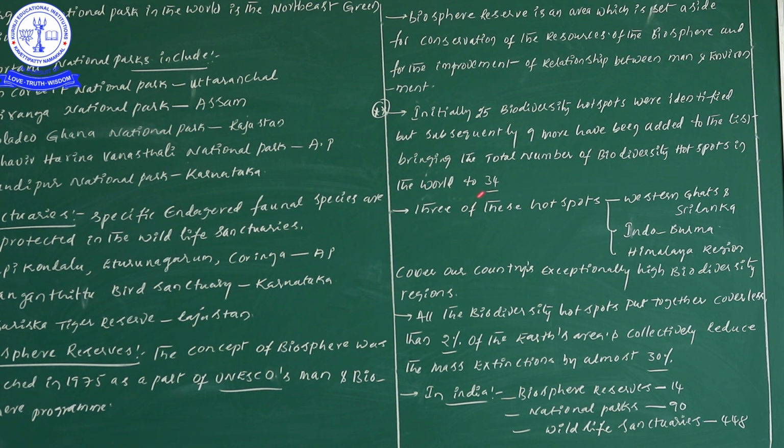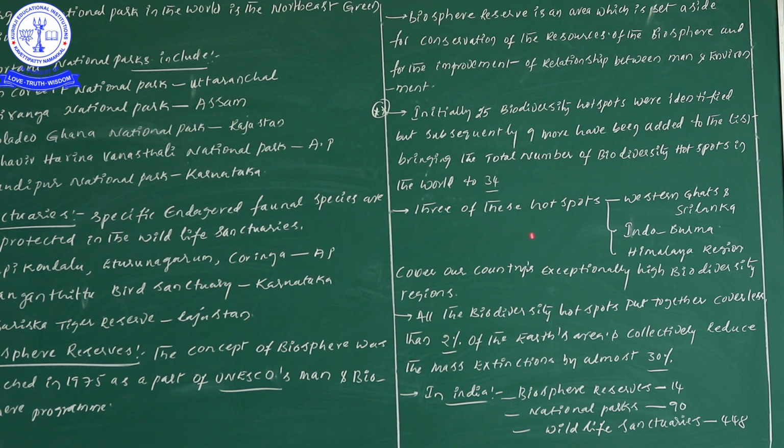Now among the total of 34, 3 hotspots cover our country. What are those? Listen to this information carefully: Western Ghats and Sri Lanka, Indo-Burma, and one more is the Himalayan region. One more time: Western Ghats and Sri Lanka, Indo-Burma and the Himalayan region. These 3 hotspots cover our India. This is an important NEET point.